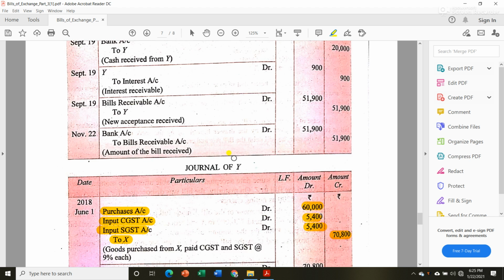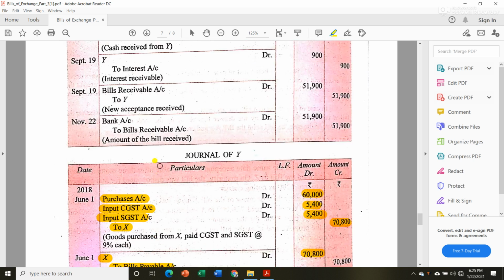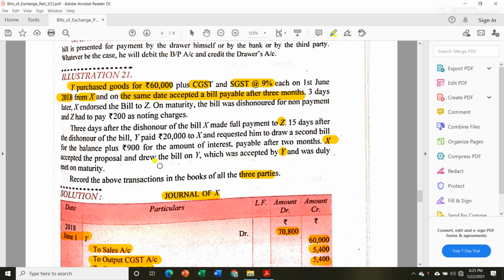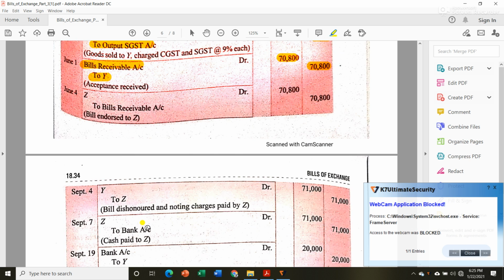In a similar manner, in the book of Y, X debit to bills payable account 70,800. Then next, 3 days later X endorsed the bill to Z. This involves two parties only, X and Z, so we will have journal entries in the books of X and Z only.